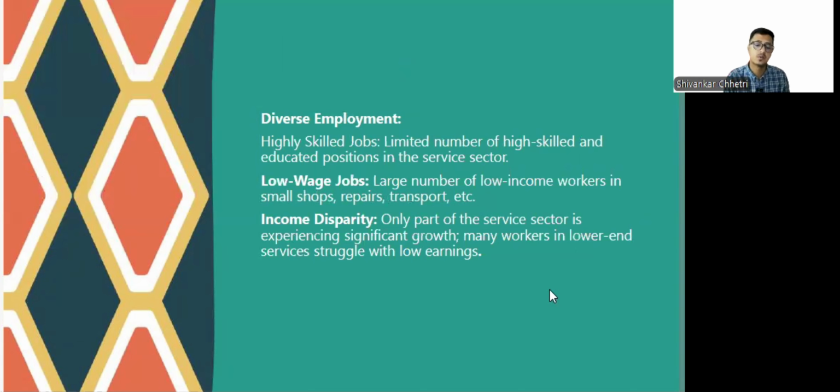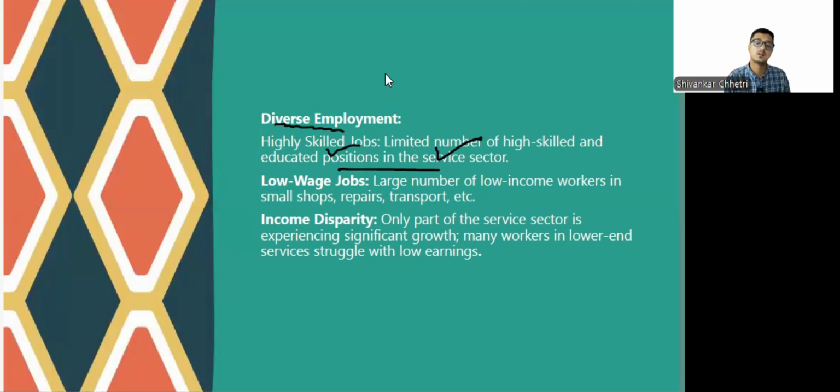Now, there is diverse form of employment in the service sector. Unlike agriculture, there isn't much diversity. You either grow, or you are involved in small crafts, say, artisans. There aren't many small scale industries in the semi-rural, semi-urban and rural areas. But in the service sector, there is vast diversity in terms of employment. There are highly skilled jobs, but a limited number of high skilled and educated positions in the service sector.